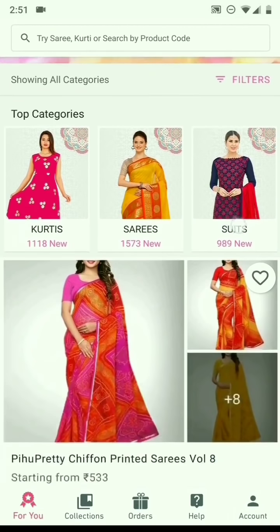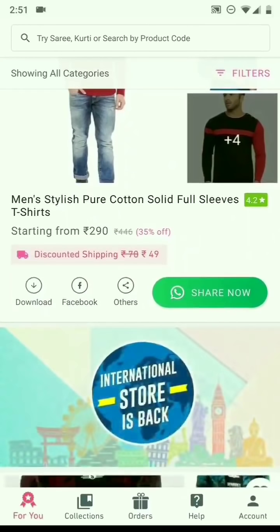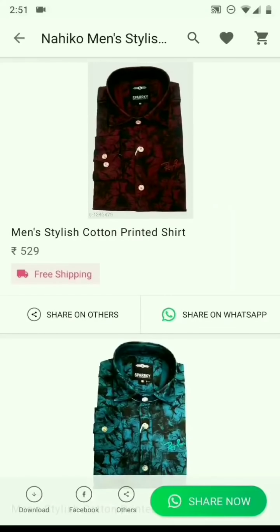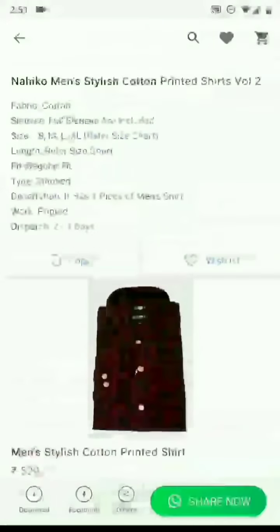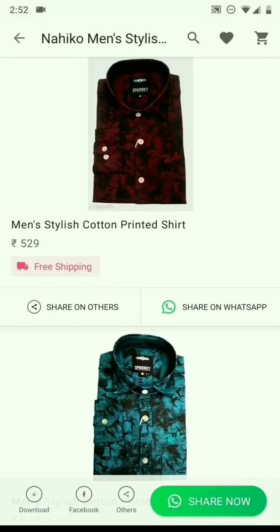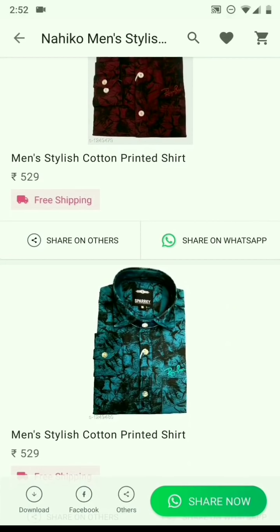When you open the Meesho app, you will see that there are many top quality products available here at wholesale prices. There are many catalogs here, and when I open a catalog, you will see that there are different color products of the same catalog. Either you can share a particular color product or you can share the entire catalog with your customer. Most of our resellers share the entire catalog, so I will tell you how that is done.